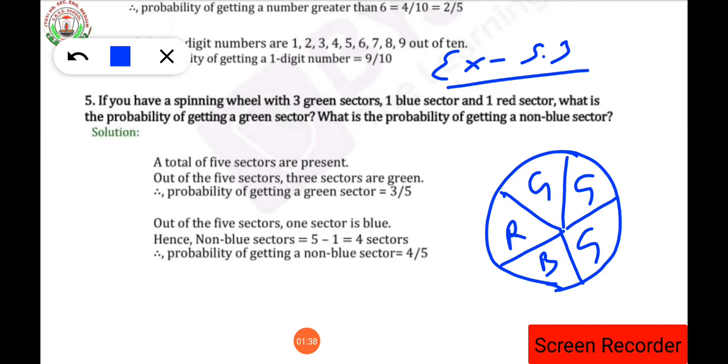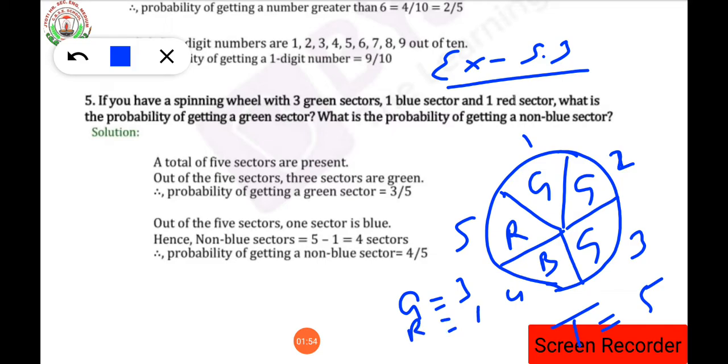So total how many sectors are there? 1, 2, 3, 4 and 5. Total sectors are 5. And how many green sectors? 3. How many red sectors? 1. How many blue sectors? 1. Have you understood the question?